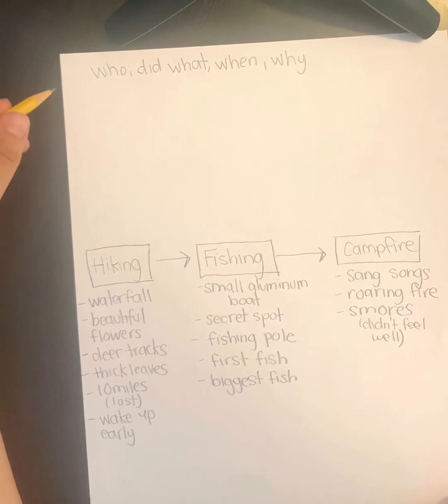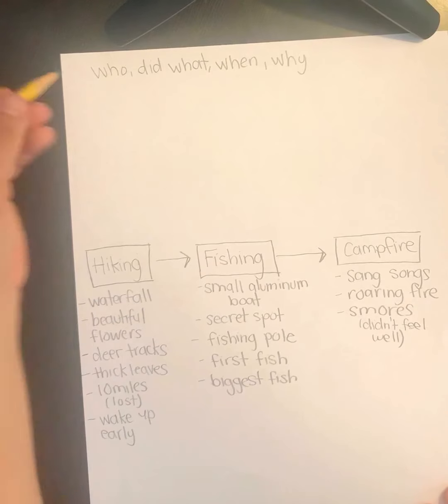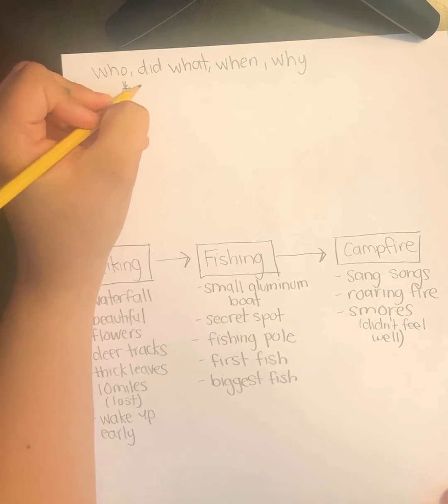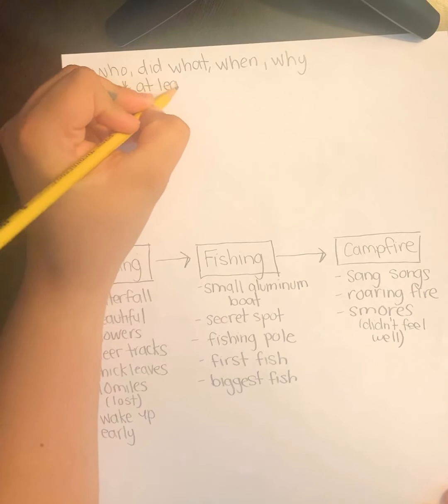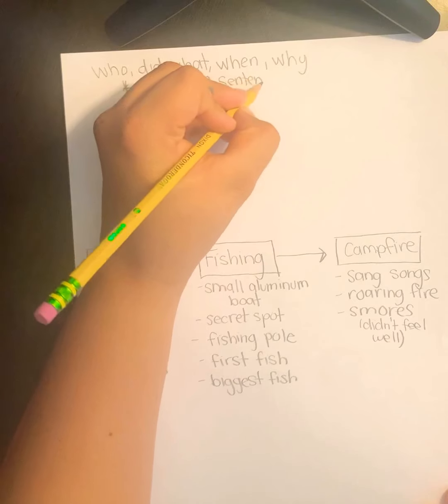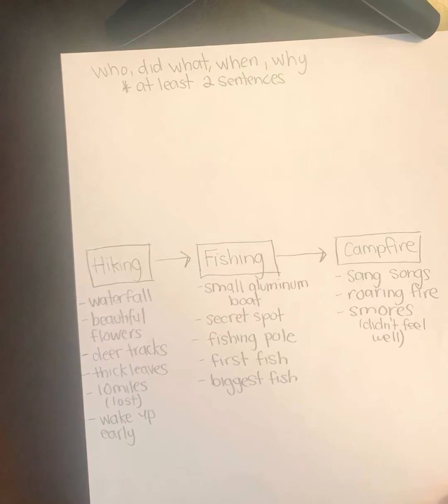Okay, so those are the things that we're going to include in our introduction paragraph. Typically in 3rd grade, this is going to be at least 2 sentences. Okay, so it needs to be no less than 2 sentences. If you want to write 3 or 4 sentences, that's fine, but let's just go ahead and start off with 2 sentences.